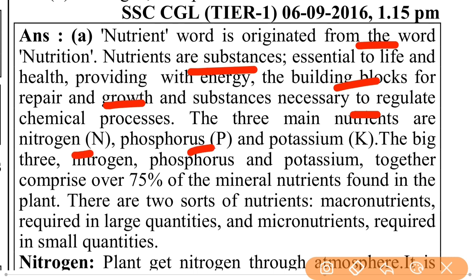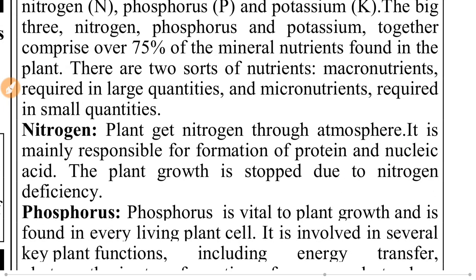nitrogen, phosphorus and potassium. The big three, nitrogen, phosphorus and potassium, together comprise over 75% of the mineral nutrients found in the plant. There are two sorts of nutrients: macronutrients, required in large quantity, and micronutrients, required in small quantities.